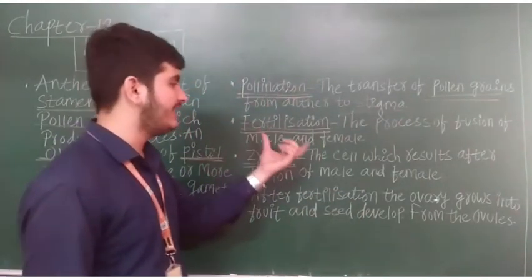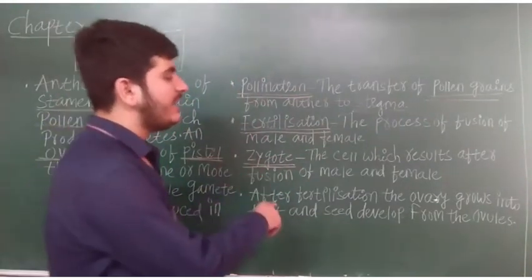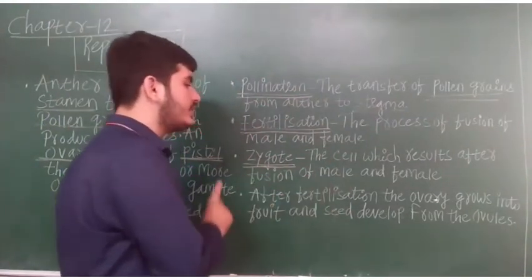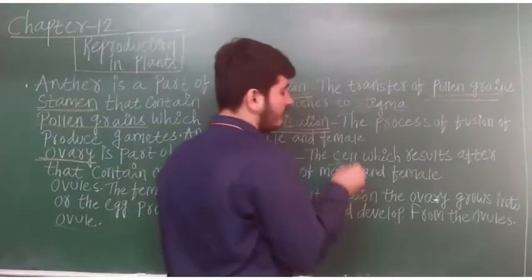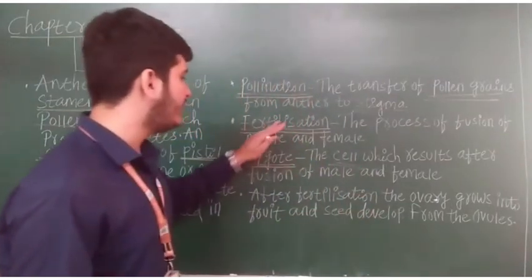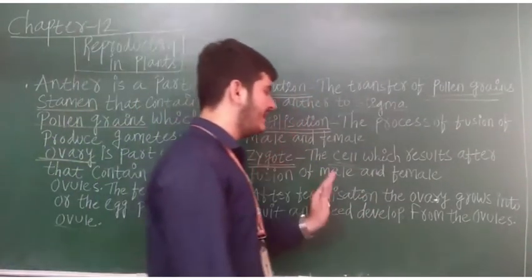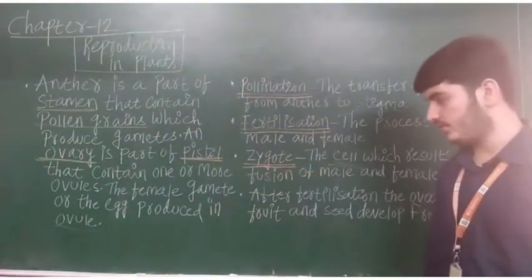That is the meaning of fertilization. Then zygote. Now what is the meaning of zygote? The cell which results after fusion of male and female. When the fertilization process takes place between male and female, the cell that results is known as the zygote.